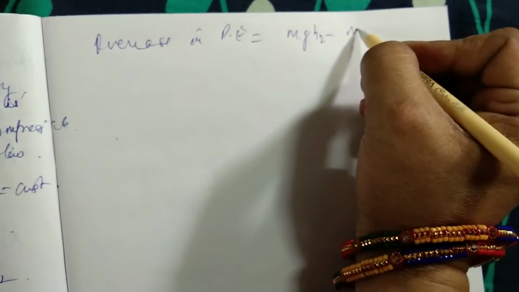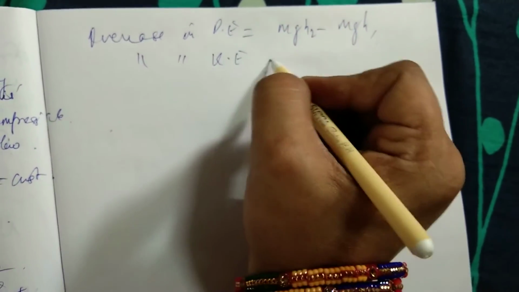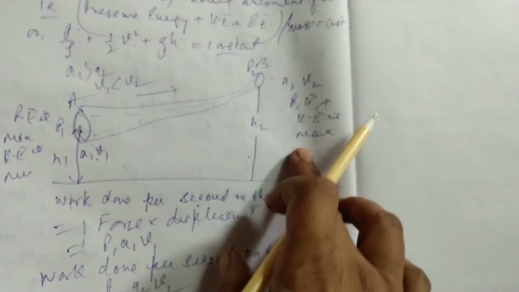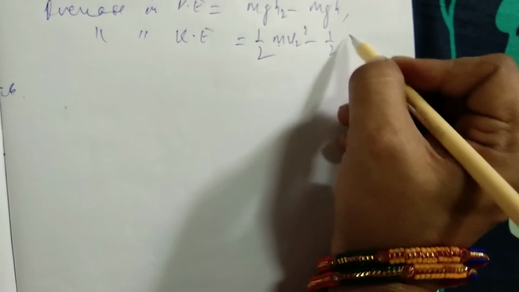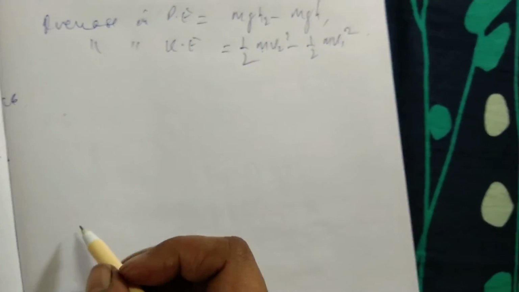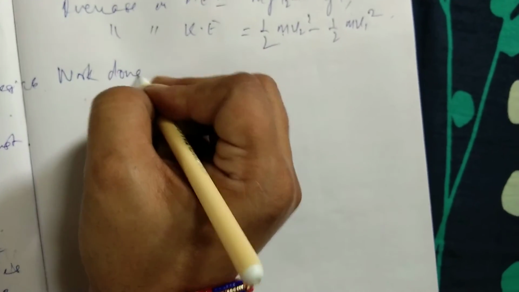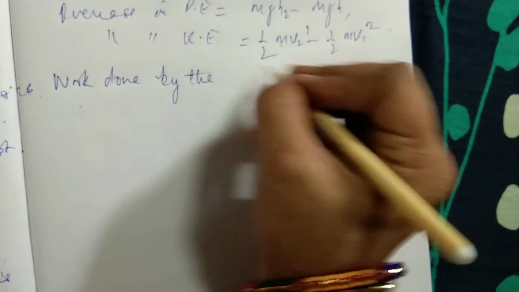mgh2 minus mgh1. Similarly, the increase in kinetic energy is equal to half. We have seen here the velocity is less and here the velocity is more, so it is half m v2 square minus half m v1 square. Okay, so we have got this condition. Now we have work done on the conservation of energy, work done by the pressure energy